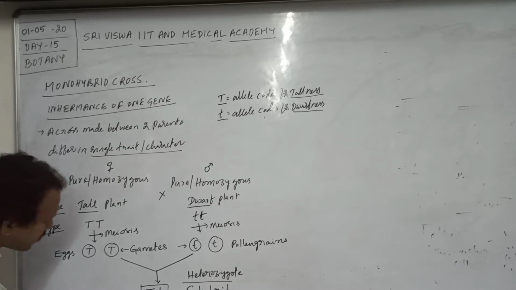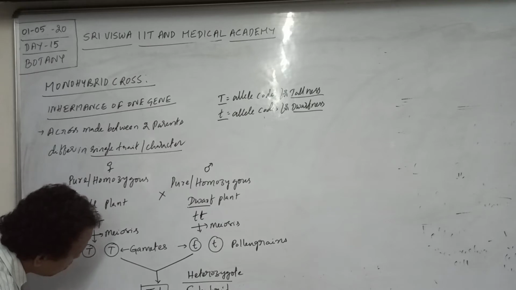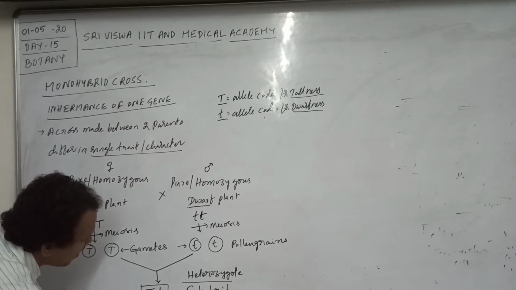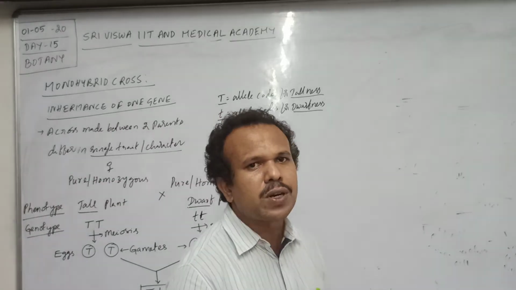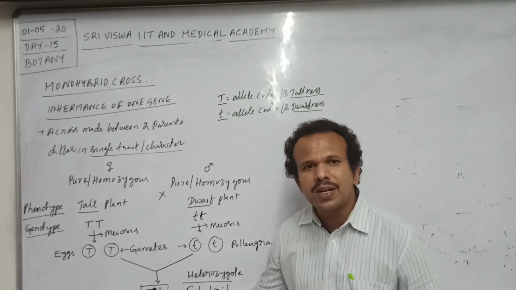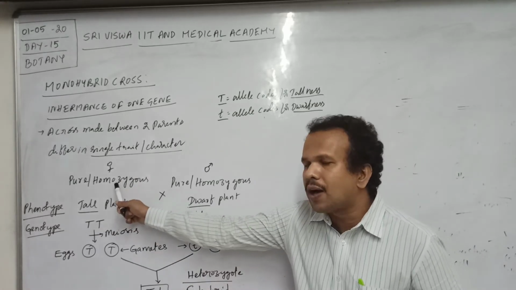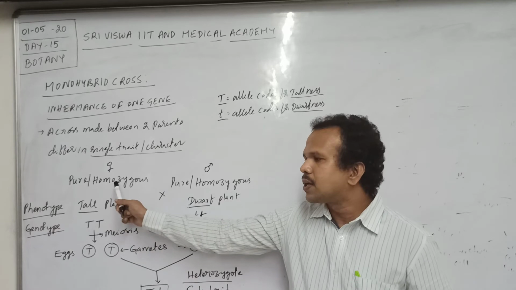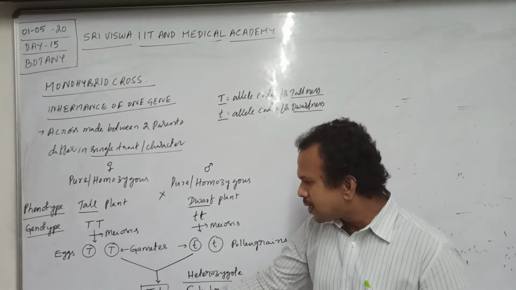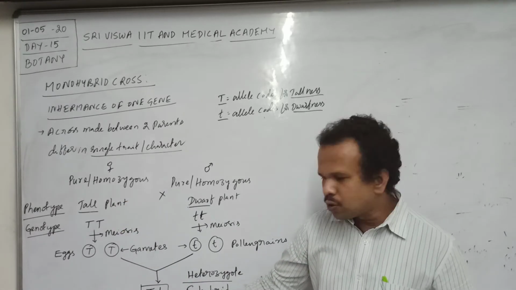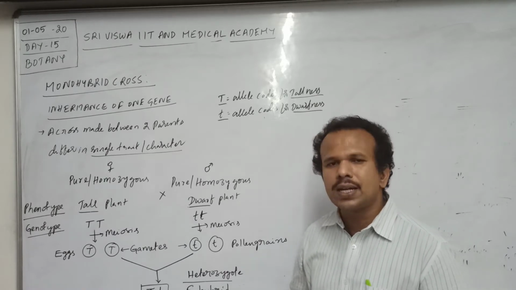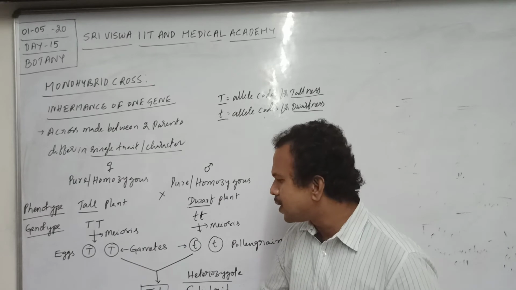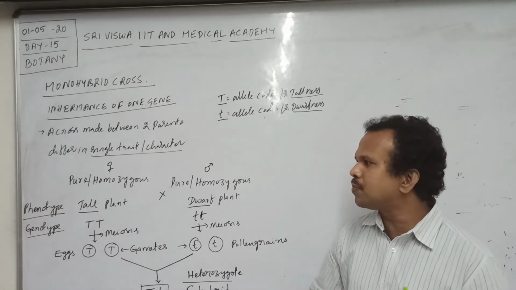Then what is the phenotype of this individual? The phenotype is tall. Very important. Phenotypically, all F1 progeny resemble the tall parent. Though the genotype is capital T, small t, in terms of phenotype it is tall. So very important.